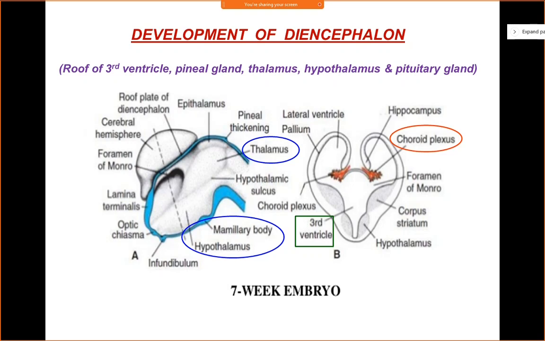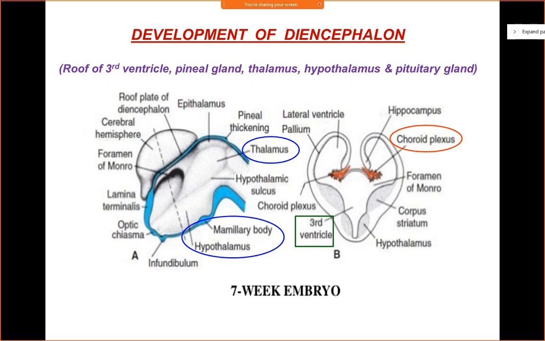The alar plates will form the lateral walls of the diencephalon. And from the floor of the diencephalon, you'll see the formation of the mammillary body, which is a part of the hypothalamus. So the alar plate will ultimately form the lateral wall of the diencephalon, and the alar plate will form the main component of the diencephalon, that is your thalamus and the hypothalamus. Your mammillary body is part of the hypothalamus, right? So that is the main thing over here.